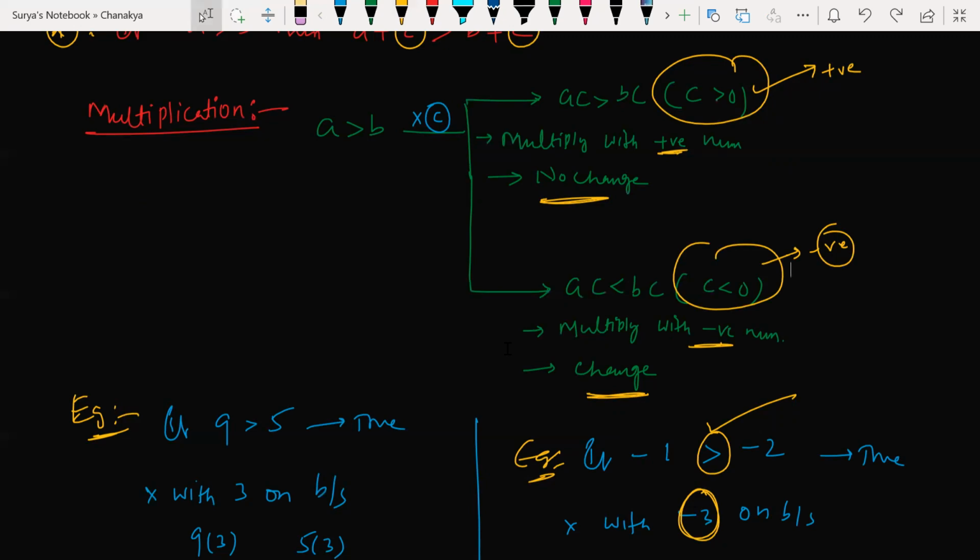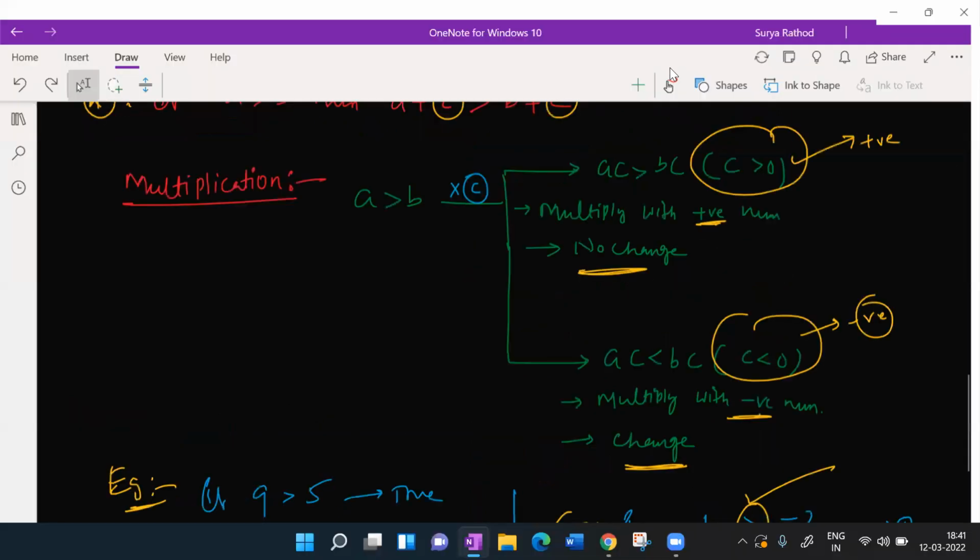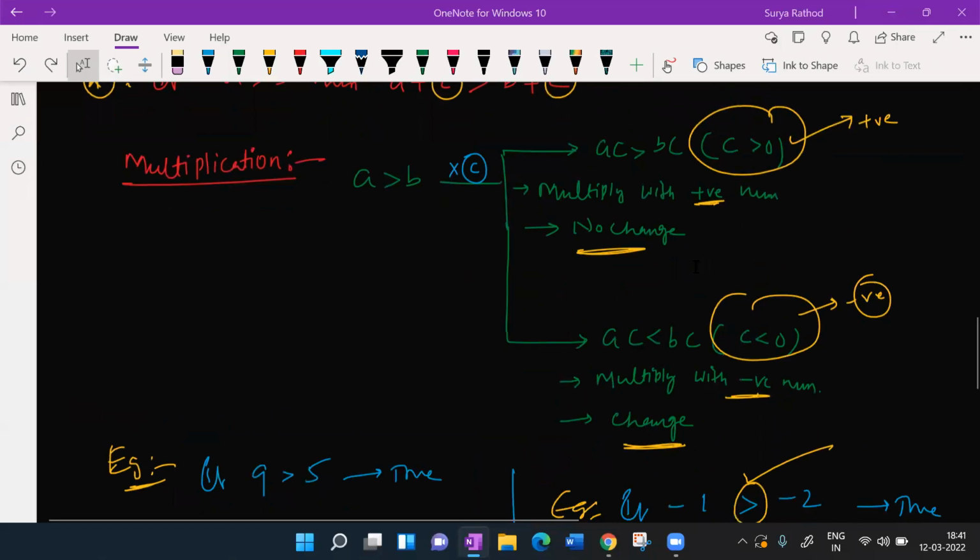Any doubts till this? Guys, any doubts? If you don't respond, it will not be helpful for me to judge your opinion. Understood, Dhairya, Tanishq, Anjali, Adyasha? Yes, sir. If at all you have any doubts, you can ask me immediately.